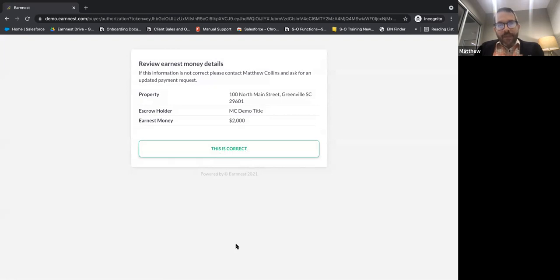So right off the bat, again, we're going to present them with the property address, who the escrow holder is, and the earnest money amount. And it says here at the top, if this information is not correct, please contact your agent and ask for an updated payment request. So again, we know you guys are the experts in this. You know the information that needs to be here. So they're going to contact you guys if there's anything that doesn't look right here. All right, everything looks good to me, so we're going to click this is correct.